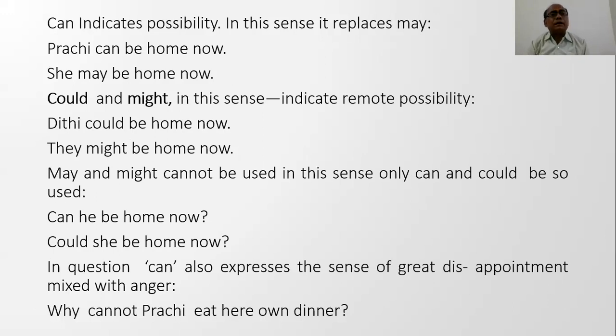Another use of can is to express possibility. In this sense, it replaces may. Prachi can be home now. She may be home now. But see, when we consider the degree of possibility, can has more and may has less. Where could and might in this sense indicate remote possibility, very less. Dithi could be home now. They might be home now.